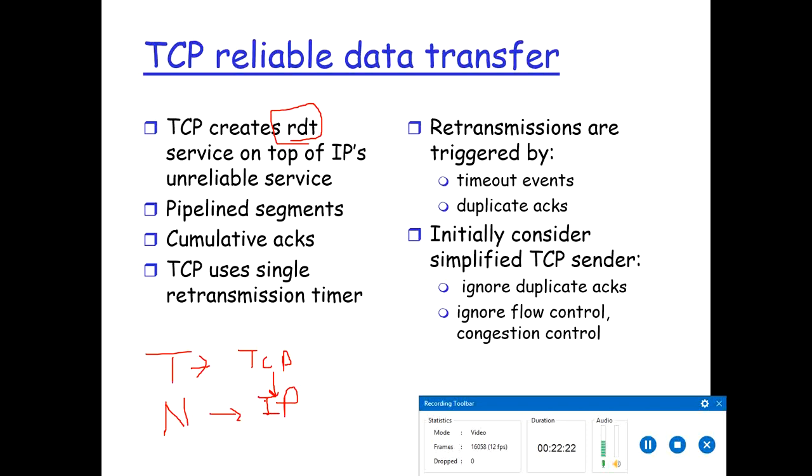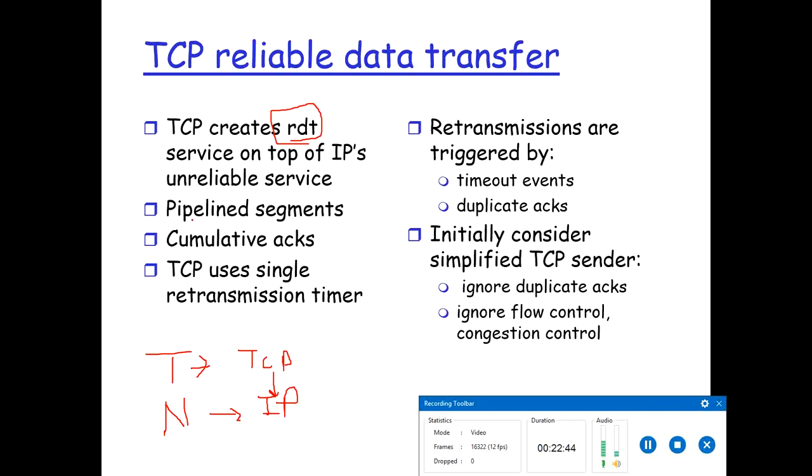It is without gaps, without duplication, and in sequence. That means the byte stream is exactly the same byte stream that was sent by the end system. So what is sent is exactly what is received. That is about reliable data transfer.